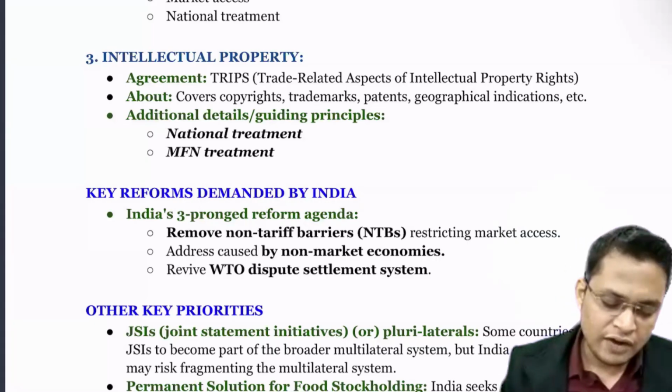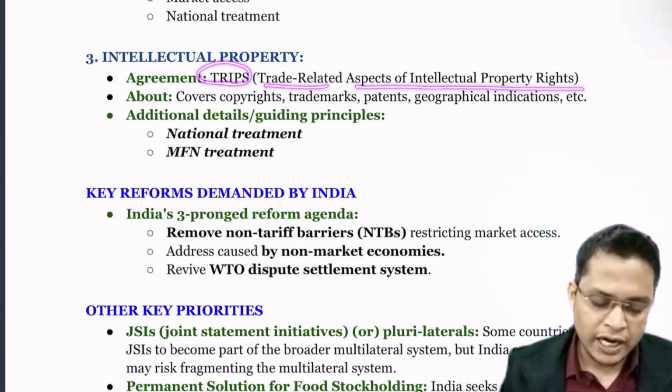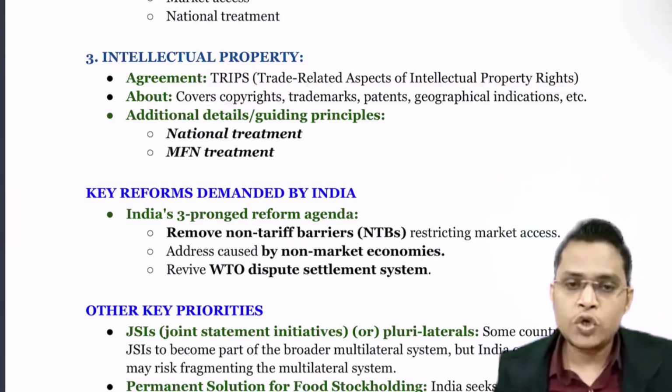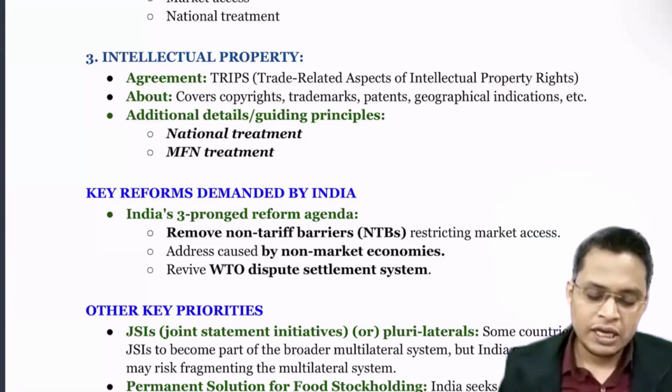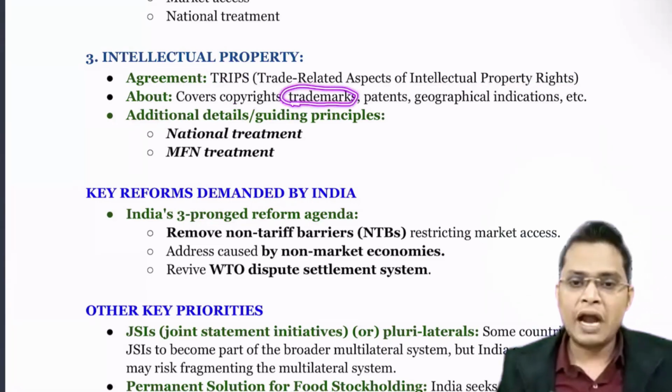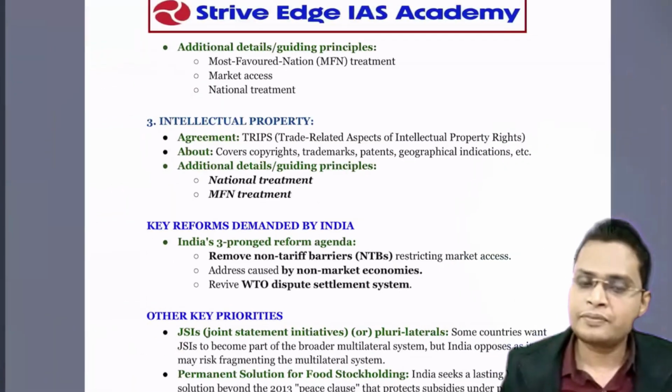So to protect that, we have TRIPS, the Trade Related Aspects of Intellectual Property Rights. That covers copyright. For example, if you are writing a good novel, I cannot copy it. If you are making good music, I cannot copy it without your permission. Next is trademark. Each and every brand has its own trademark. For example, Striveways has this trademark.